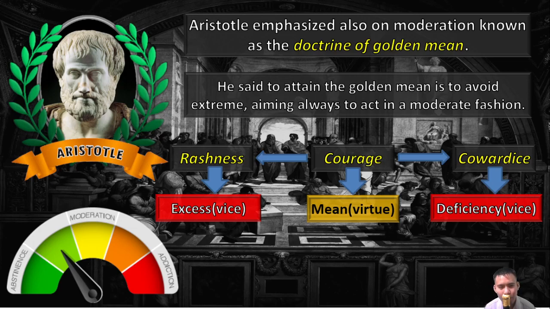You need to use your mind in order to achieve the mean. Call the police and let the police negotiate and solve the problem. Simple as that. That is the message Aristotle gives us on how to achieve the doctrine of the golden mean. The golden mean that we want to achieve is courage, not the excess nor the deficiency.